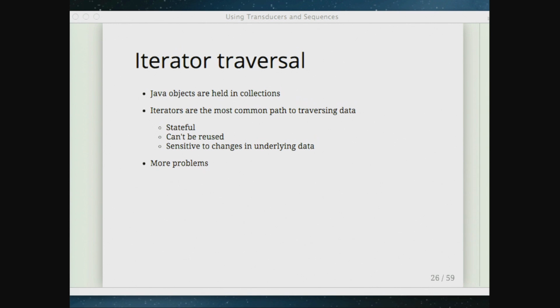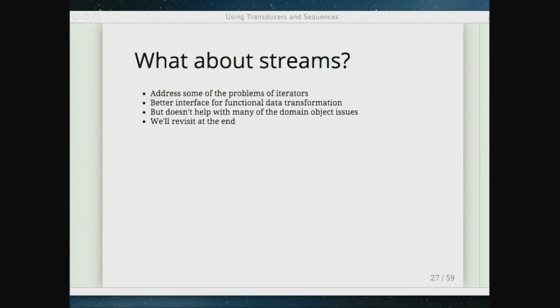So, more problems. People probably saw Brian's talk yesterday about streams. I didn't actually see it myself, but I imagine in my head what it was like. It does definitely address some of the problems of iterators, some of these things with statefulness, and some of the pain of transforming and manipulating data. It definitely helps.